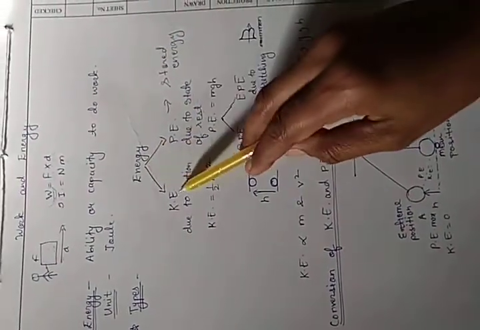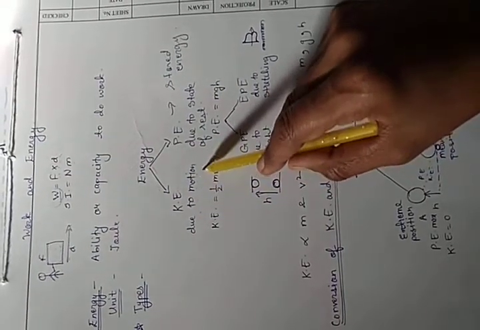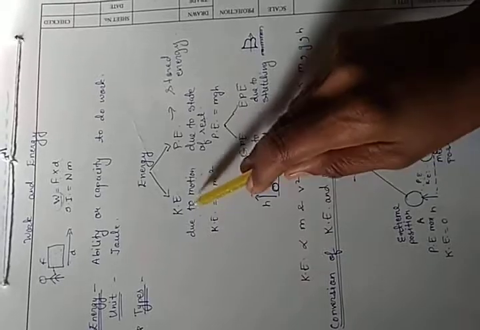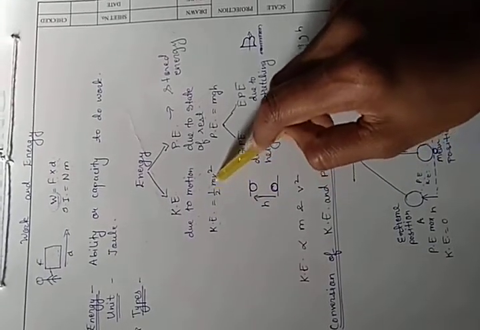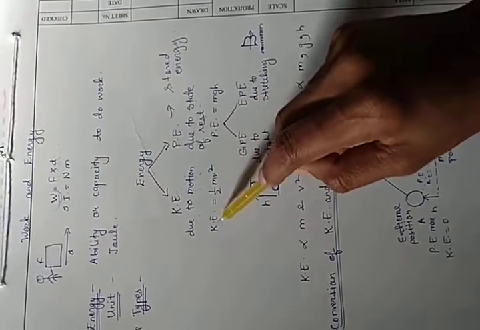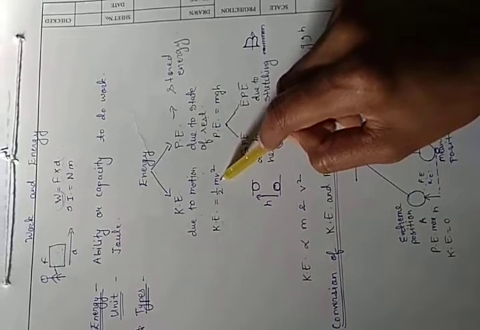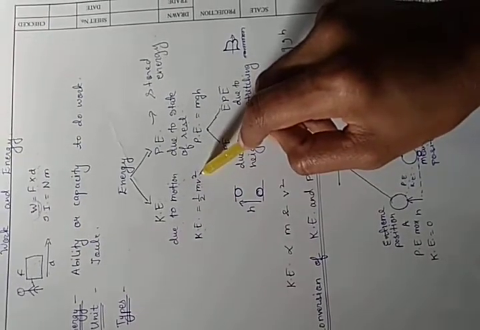Now kinetic energy is possessed by an object due to its motion. It is calculated by the formula half mv square, that is (1/2)mv². That means kinetic energy depends on mass and also on the square of velocity.